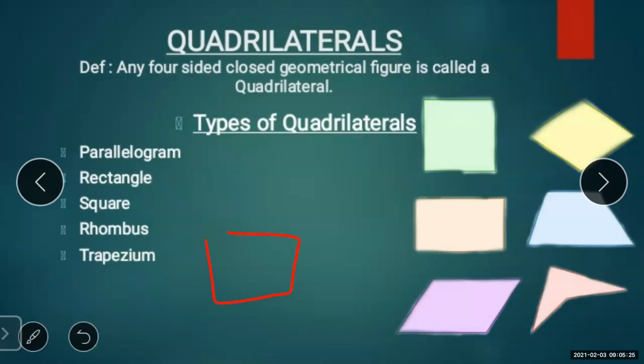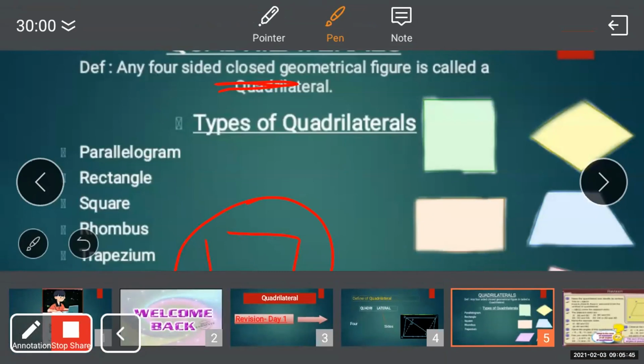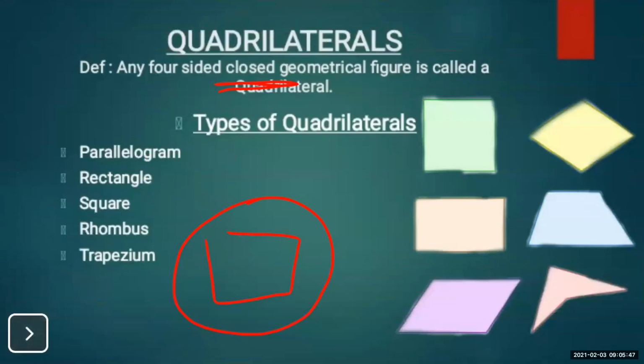So I can't say that this particular geometrical figure is a quadrilateral. It should be a closed one. The definition itself says that any 4-sided closed geometrical figure is called a quadrilateral.